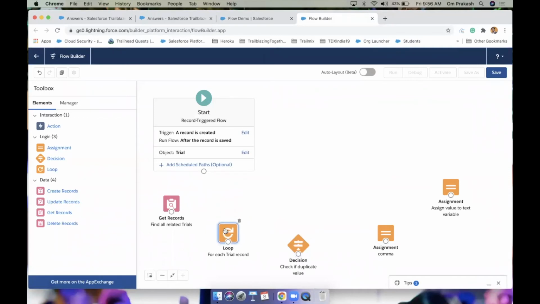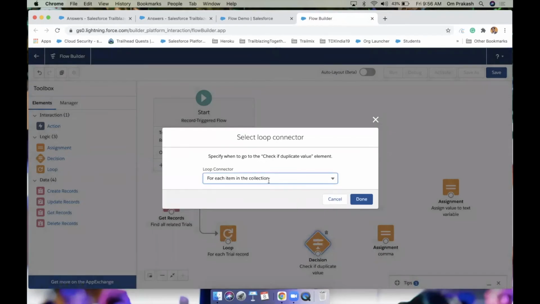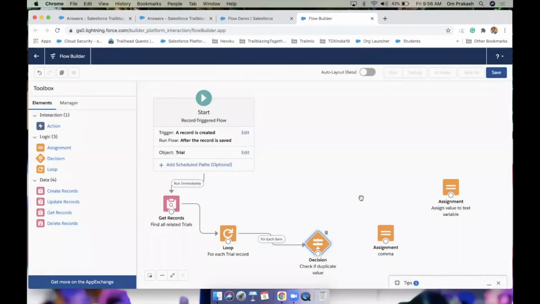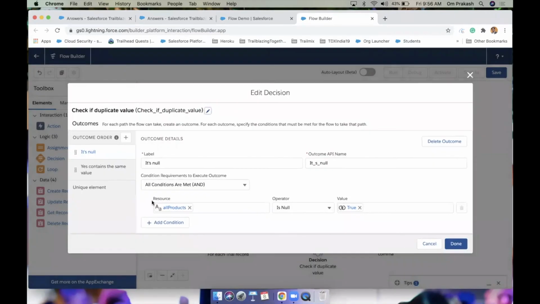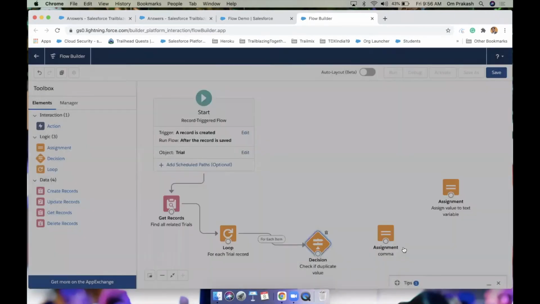No worry, you will understand very easily now. See, it will go to get record, meaning start, then get record, then loop. After the loop, the first element is going to check if duplicate value. For each item we are going to link. Before checking the duplicate value, the all product variable is null.